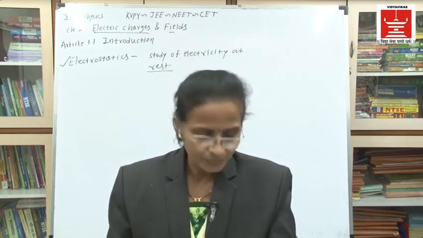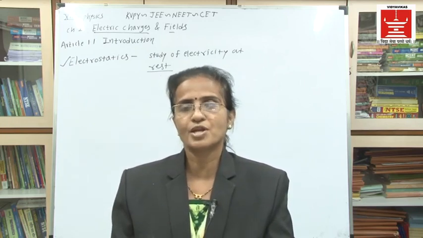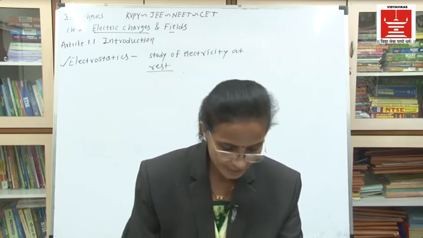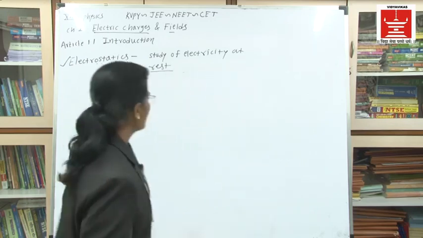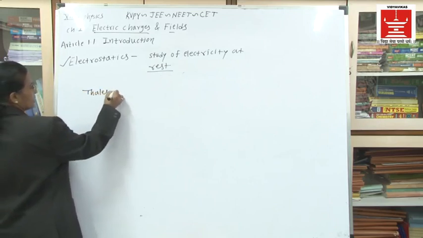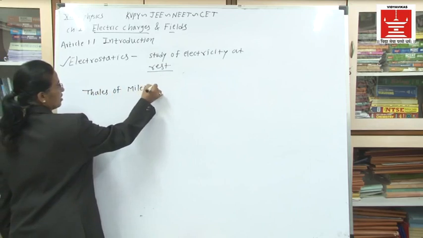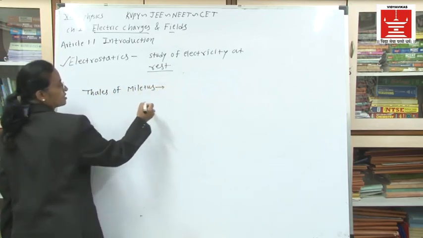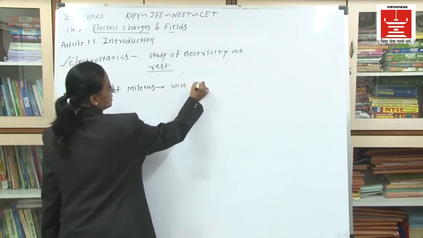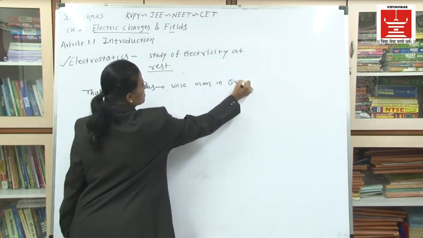Around 600 BC, that is before Christ, there was a man named Thales of Miletus. He was a wise man in Greek.